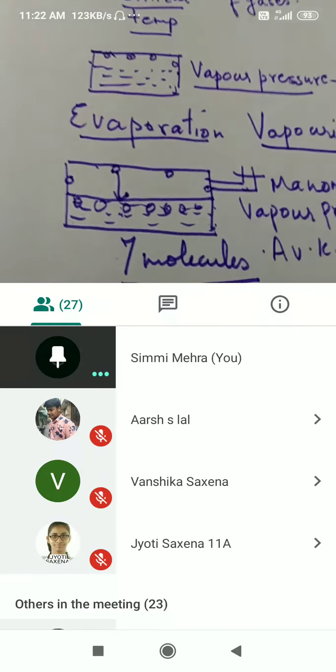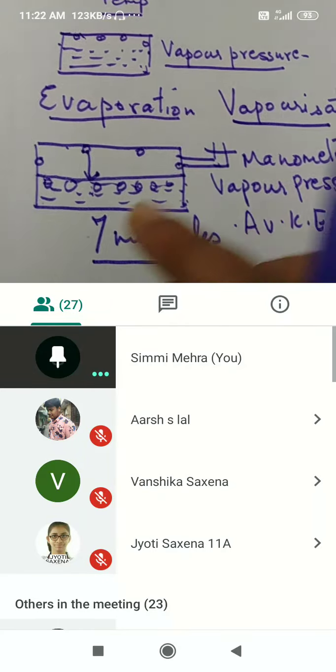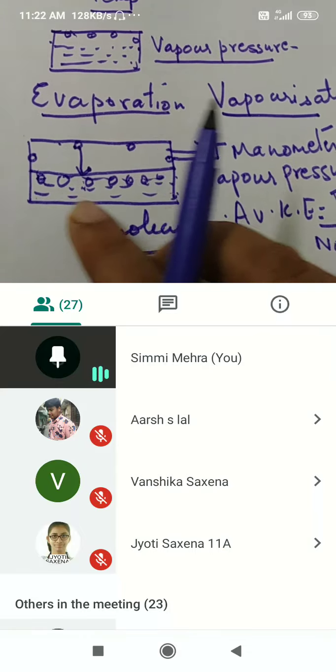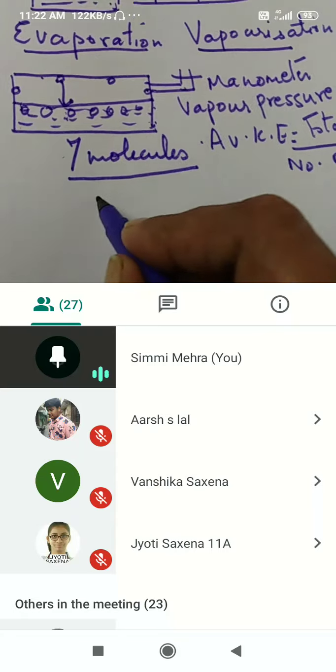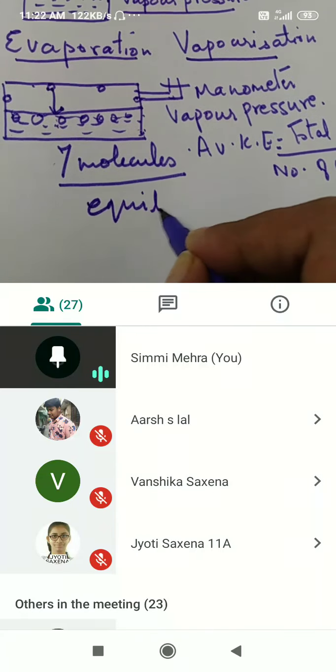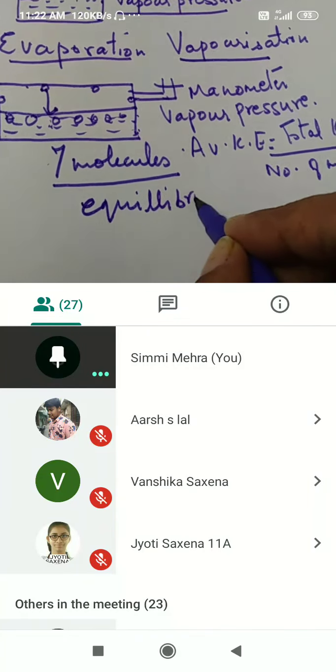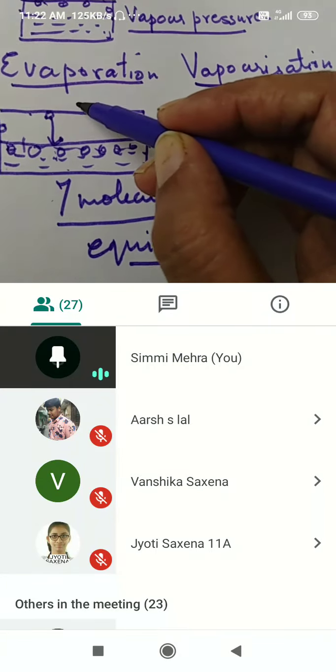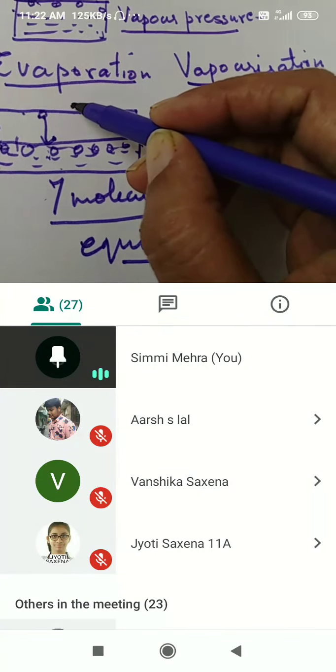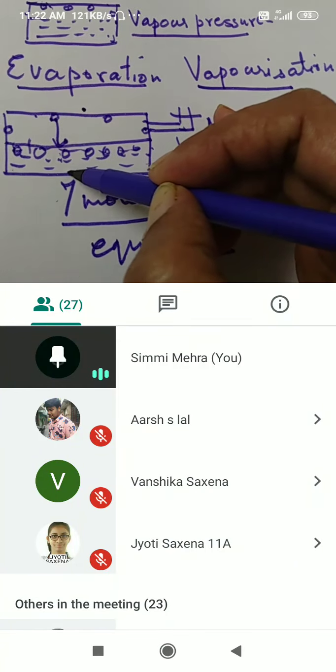It will continue like this. So we say the liquid in a closed container is in equilibrium. Equilibrium means the total number of molecules changing into vapor phase and those condensing back becomes equal.